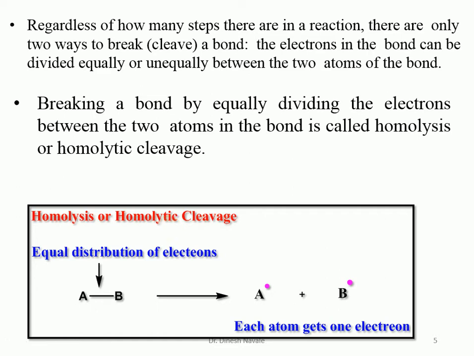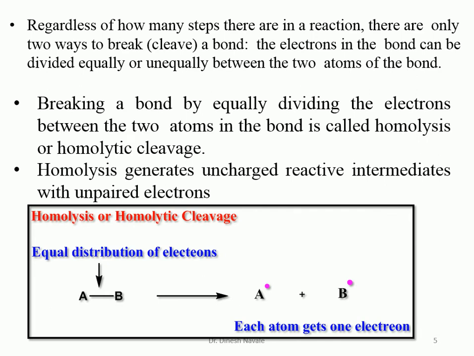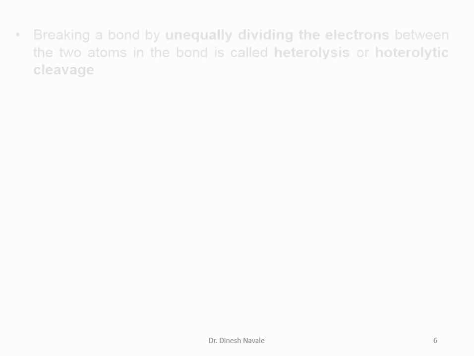Homo means same. Both atoms share the same, or equal, electrons. That's why it is called homolytic or homolysis. And homolysis is always responsible for the generation of uncharged reactive intermediates with unpaired electrons. So there is no charge, positive or negative. These are uncharged intermediates like the free radical, but they contain one unpaired electron.